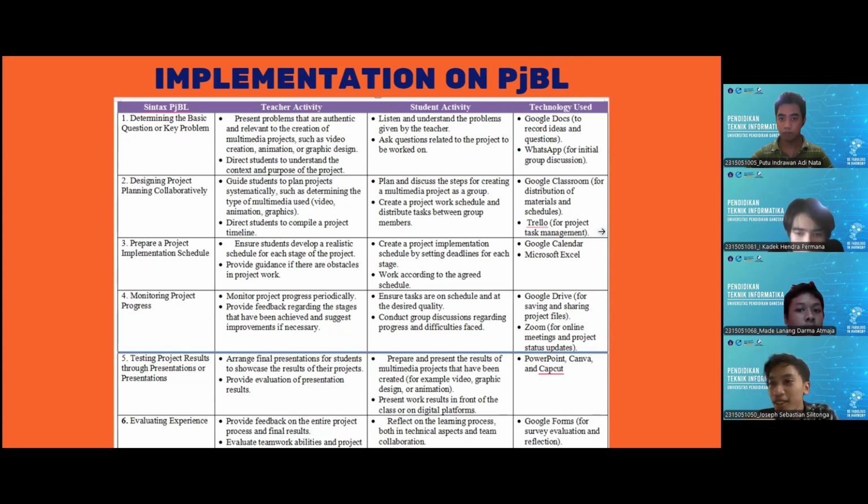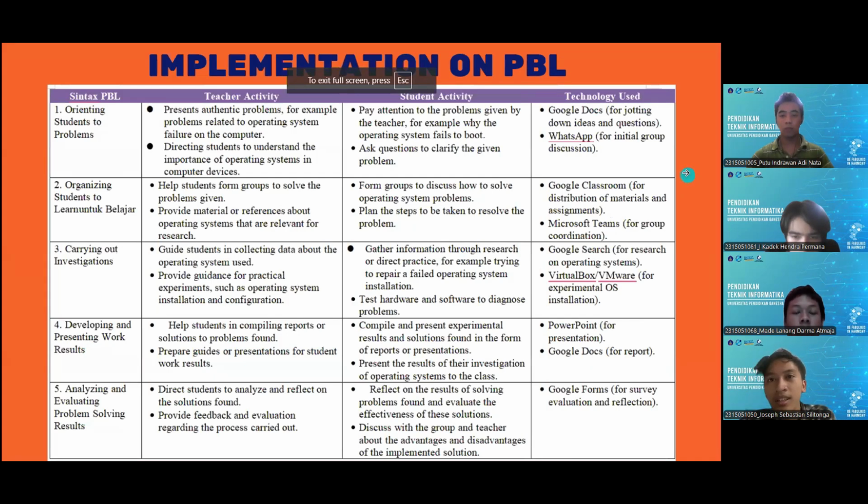Okay, thank you, Indrawan. That is the 6 syntax for implementation of project-based learning. And then we can go to the next slide. Okay, there are 5 syntax for implementation of problem-based learning.